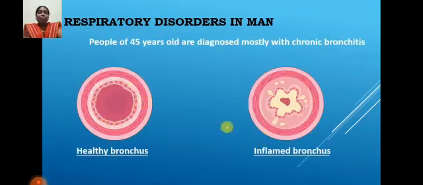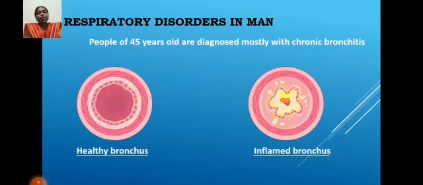Now you can observe the bronchus structure, the inner structure of the bronchus. Here you may observe that this is a healthy bronchus and this is an inflamed bronchus. You can observe here that the inflammation occurs in the inner structure of the bronchi. In this inner structure, the opening is closed.